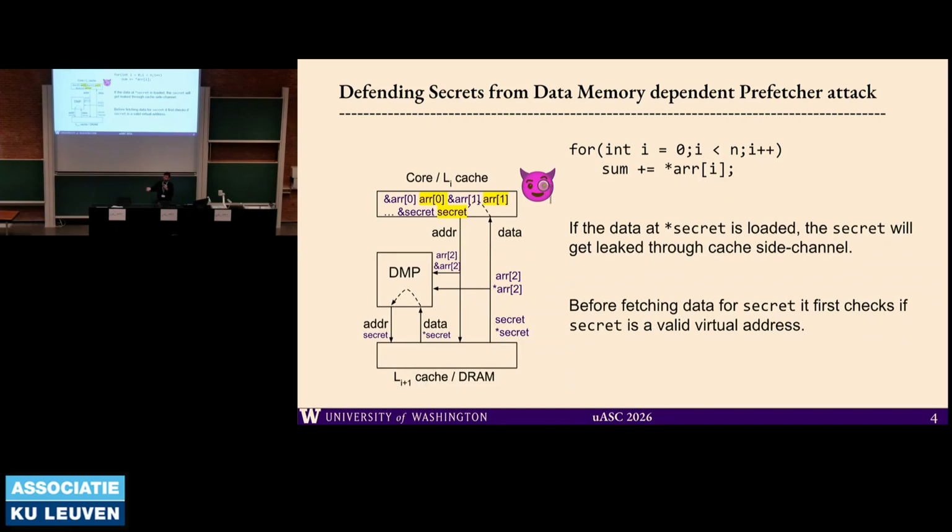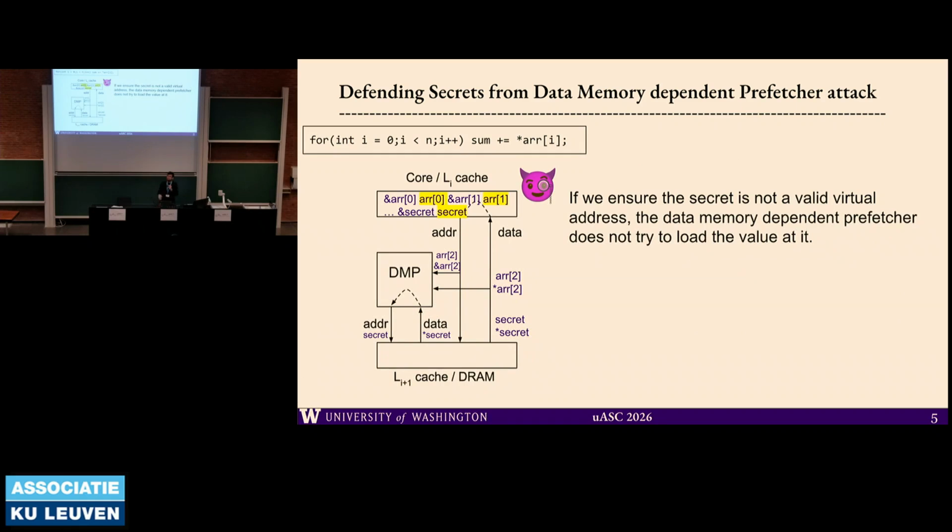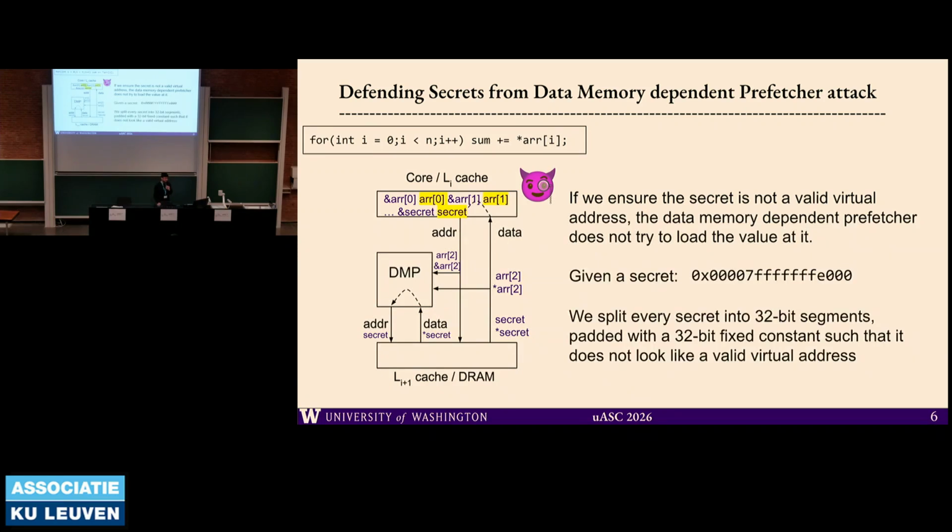It's important for them to do so for performance reasons. What we say is that if we can somehow ensure that no data in the memory looks like a valid address, or at least no secret in the memory looks like a valid virtual address, then these prefetchers cannot fetch it, it never goes to the cache, and our secrets are never leaked.